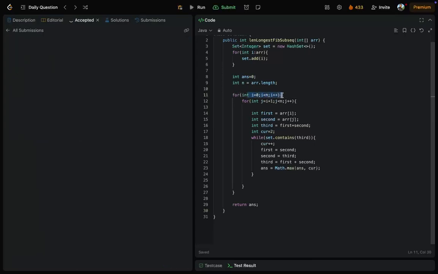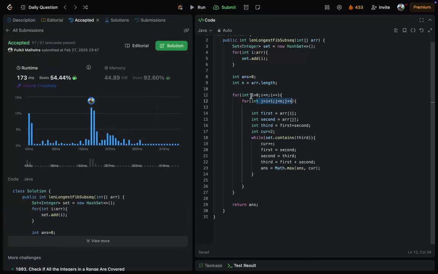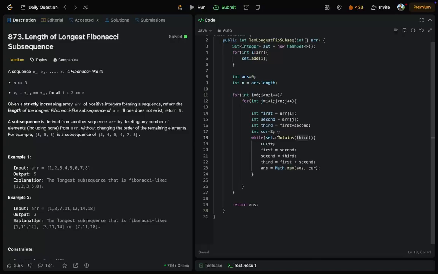So this will run for order of n, this will run for order of n, and we have solved this question. So this is n square. Inside this we have a while loop. So this third, what is the third? We are adding first, we are adding second, first plus second, first plus second. So it will go exponential. It will not iterate on each and every value. First it will add 1 plus 1, then it will become 2. So then it will jump, it will jump more.